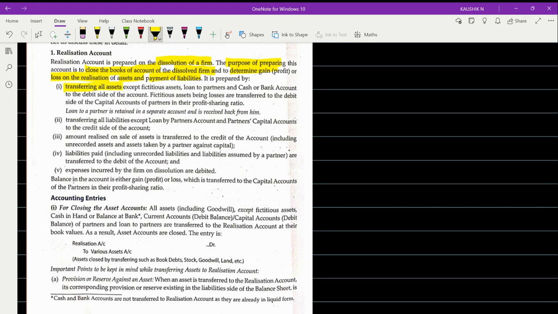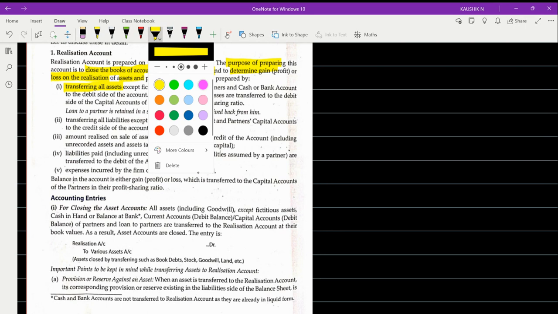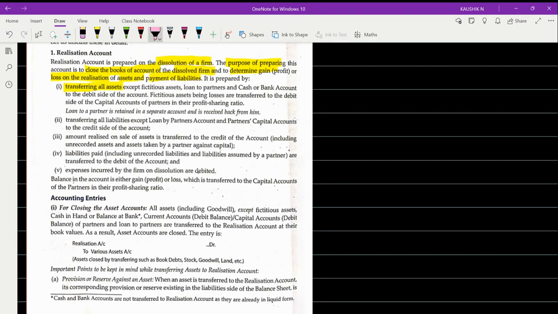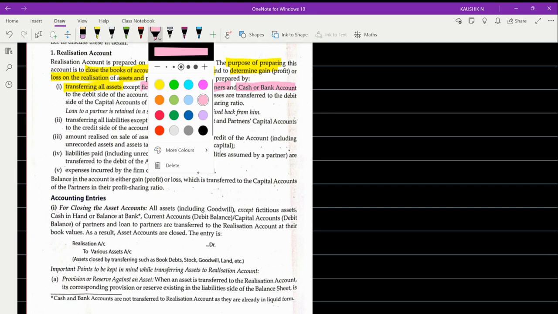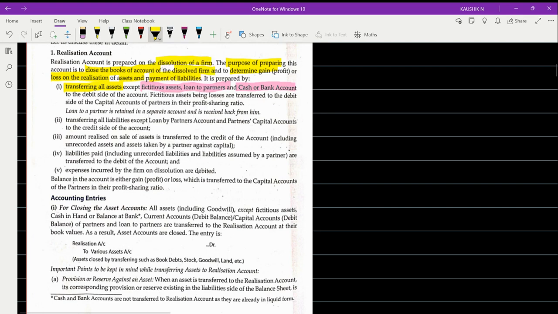But even there, they have given some exemptions. What is that exemption? As it goes here, except fictitious assets, loan to partner and cash or bank account, to the debit side of the realization account. So the ones which I marked in pink are exemption items. Okay, so you transfer all the assets to the debit side of realization account.